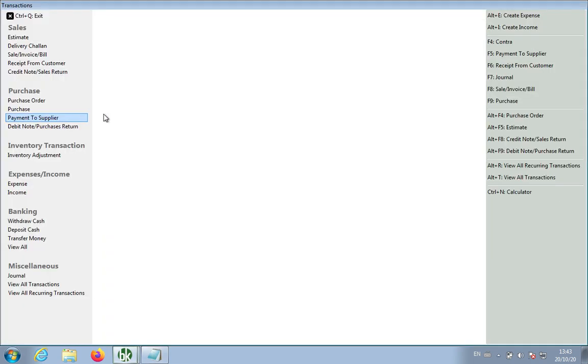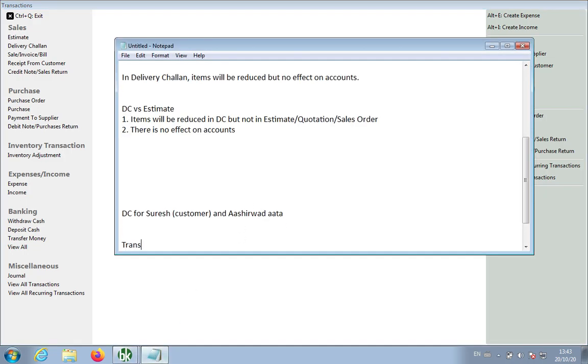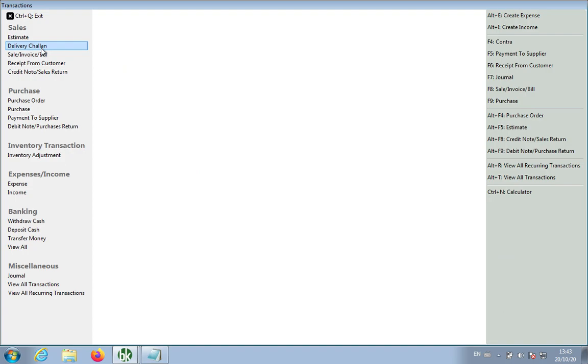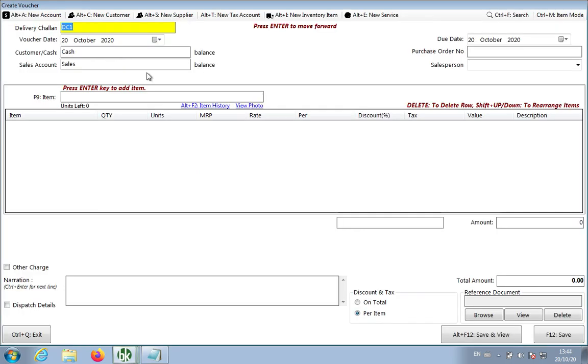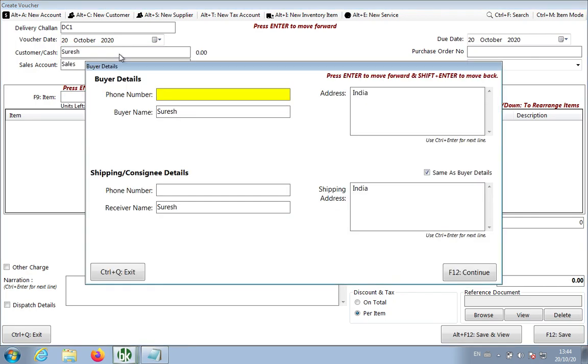So I have to go to transactions first. In transactions, I have to go to delivery challan, create. Here I can type a customer name, that's Suresh.